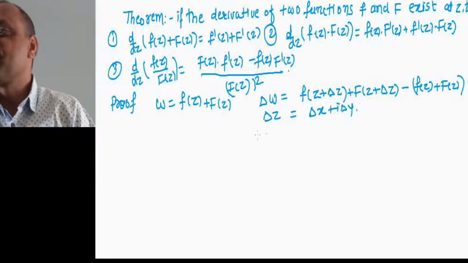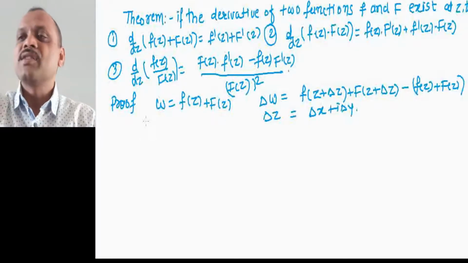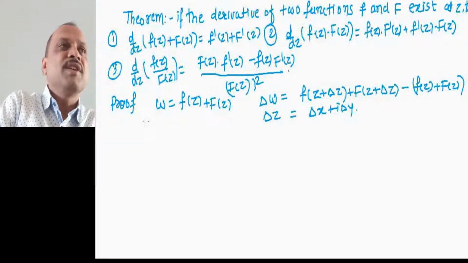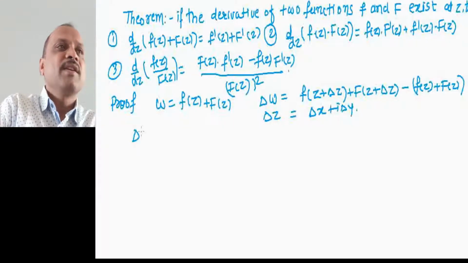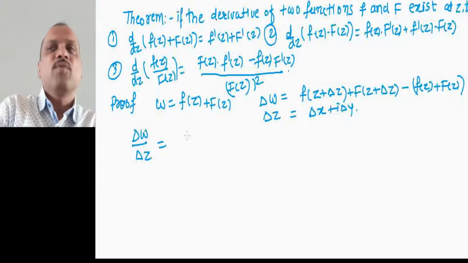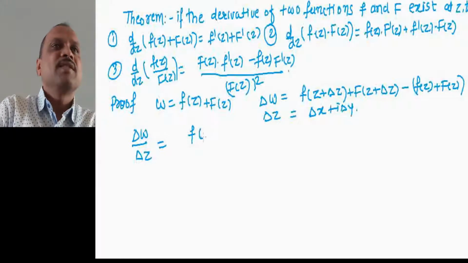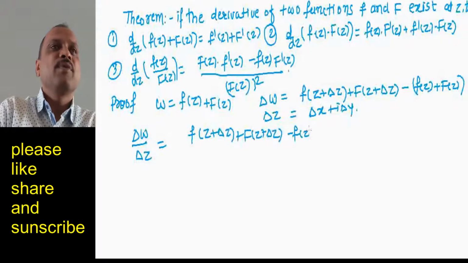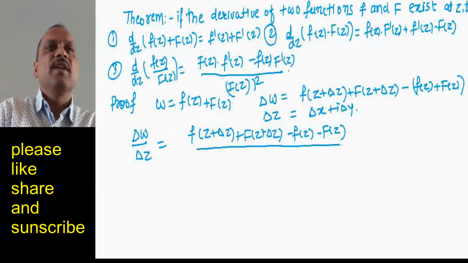Now let us calculate delta w divided by delta z. Then we have small f of z plus delta z plus capital F of z plus delta z minus small f of z minus capital F of z divided by delta z.